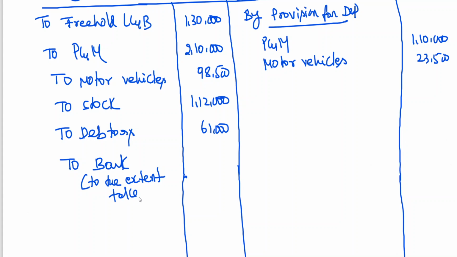Because in the new company they need cash now, that is why they are taking the cash balance also. 75,000 to the extent taken. So this is important by now.